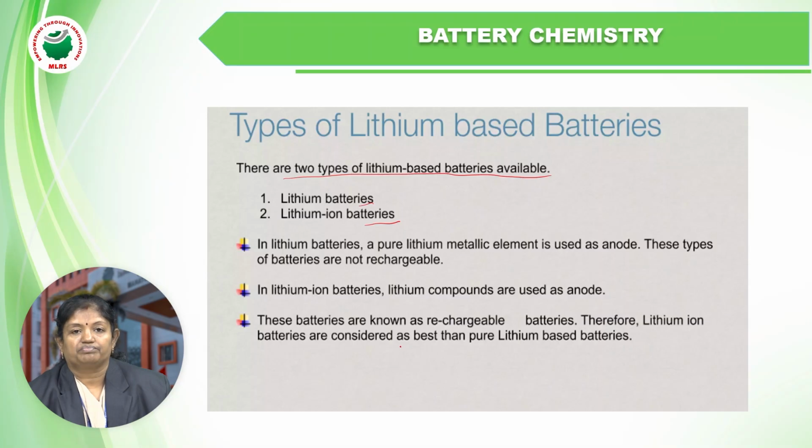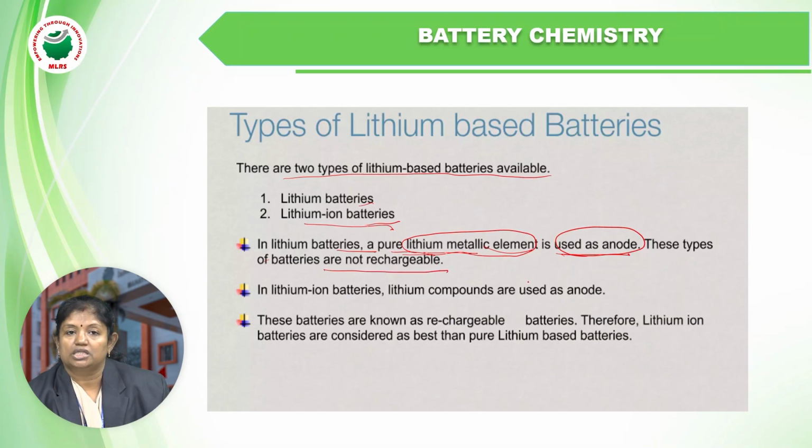In lithium batteries, metallic lithium is used, while in the lithium-ion battery, lithium compounds are used. In lithium batteries, a pure lithium metallic element is used as an anode. These types of batteries are not rechargeable. Keep in mind that the lithium batteries are non-rechargeable and they are primary batteries.